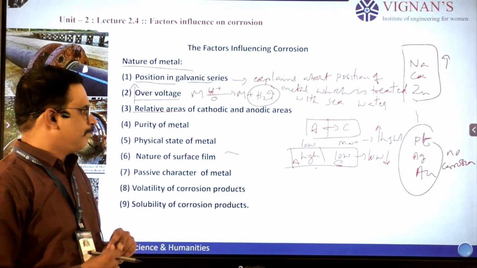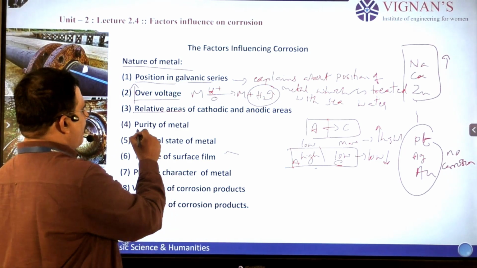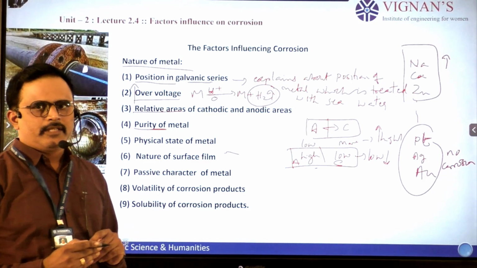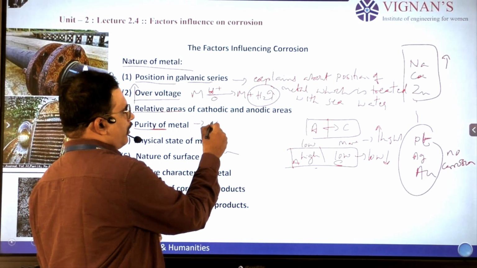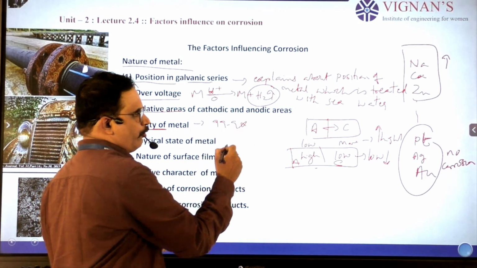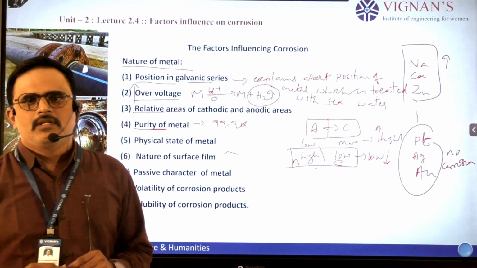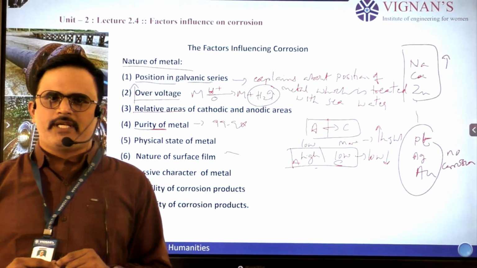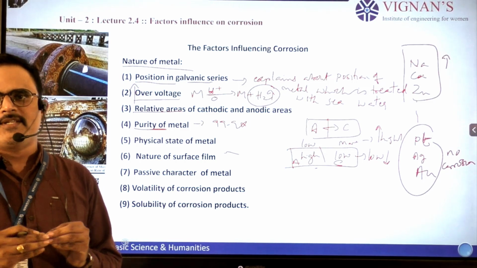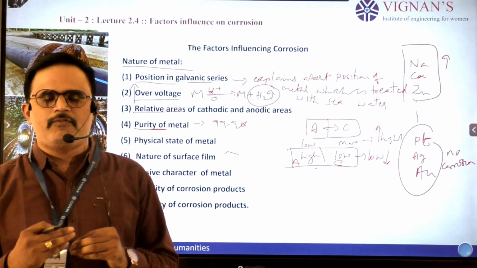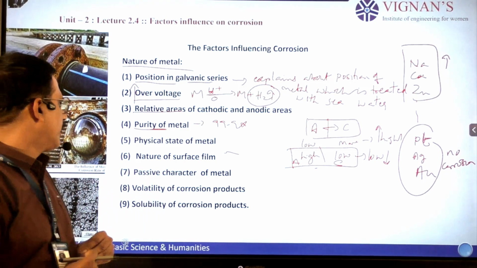And next one, purity of the metal. That means 99.9% pure metals do not produce any type of corrosion. That means impurities influence the corrosion process on metals.